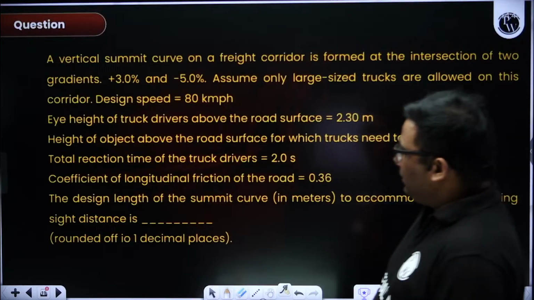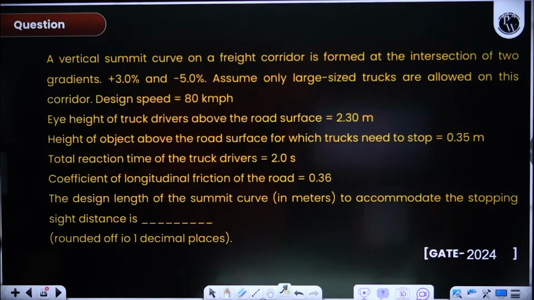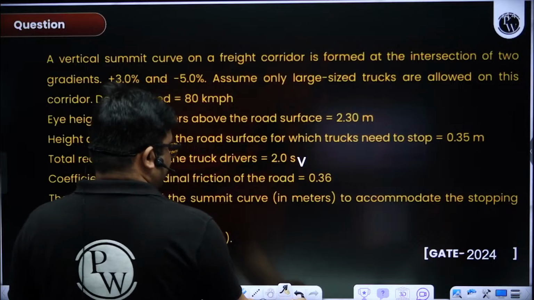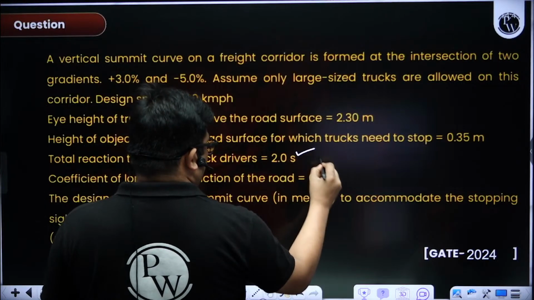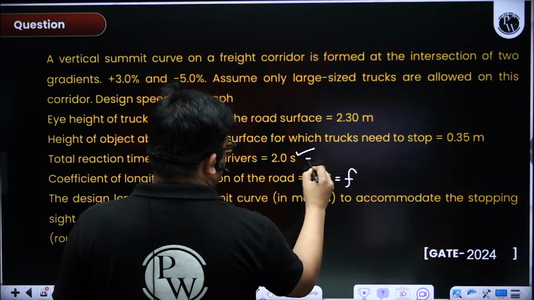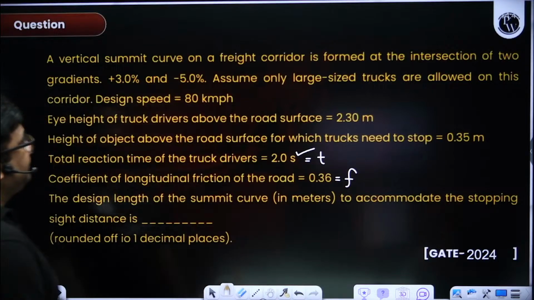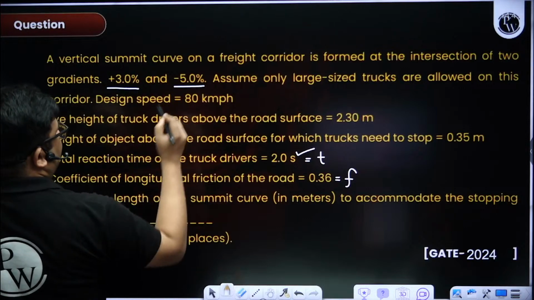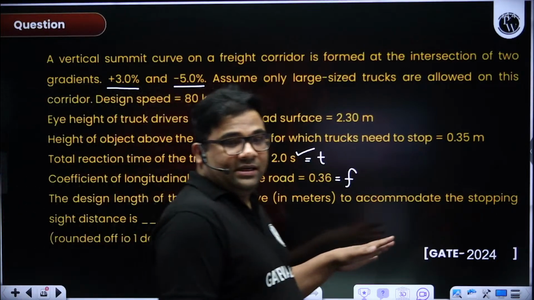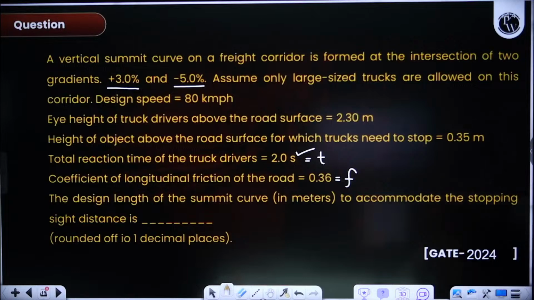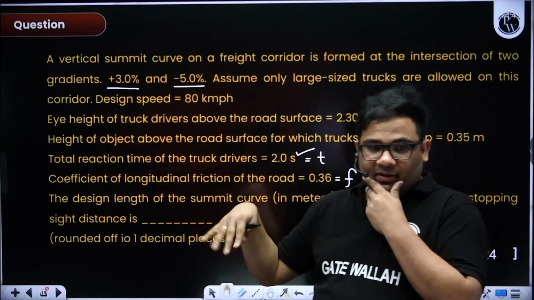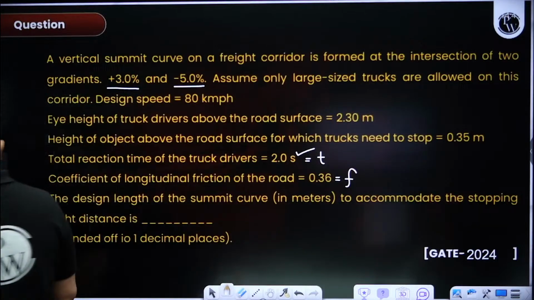So we have to find the length of the summit curve. First, you have to find the stopping sight distance, right? Now you see the reaction time they have given is 2 seconds. So use these 2 seconds, okay? And the coefficient of friction is given as 0.36. Summit curve only, plus 3% meets minus 5. Now when you are finding the stopping sight distance, don't use the gradient because the gradient is changing. Somewhere it is plus, somewhere it is minus, so it will be balanced. So don't use the gradient.